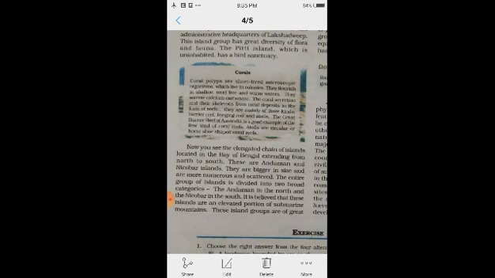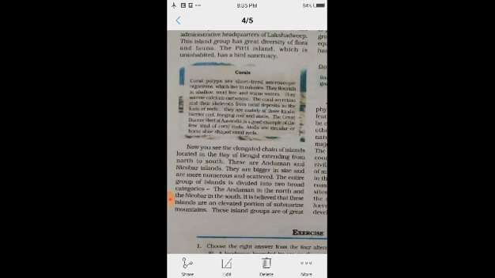Now you see the elongated chain of islands located in the Bay of Bengal. We have just discussed Lakshadweep on the western side, and now we see an elongated chain of islands located in the Bay of Bengal, meaning the eastern part, extending from north to south, meaning parallel from north to south.